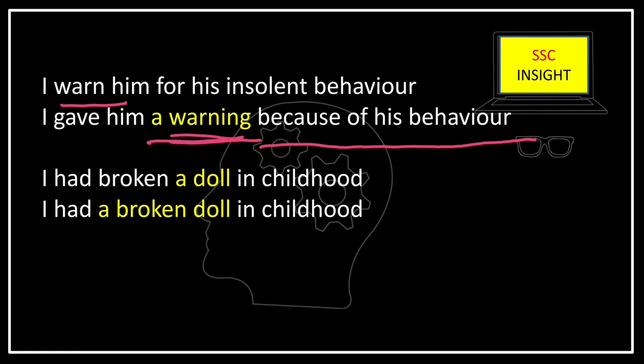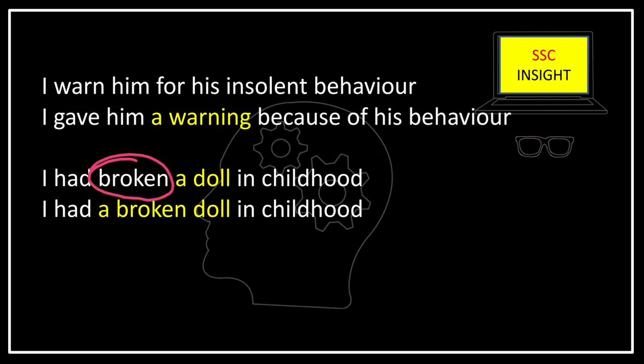Next example, I had broken a doll in childhood. Here I had broken a doll. Broken is a verb and doll is a noun. A is an indefinite article. Now in the next sentence, I had a broken doll in childhood.